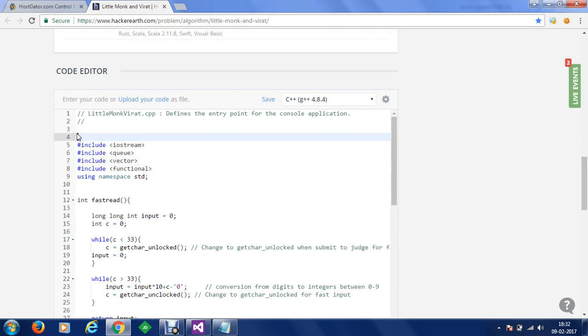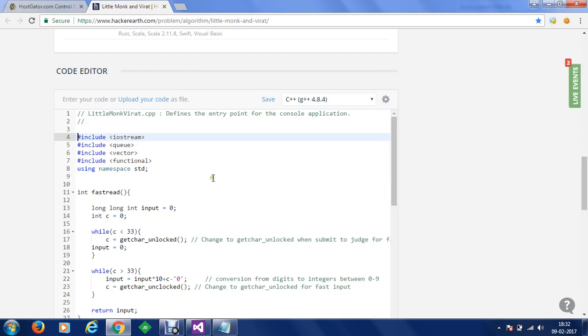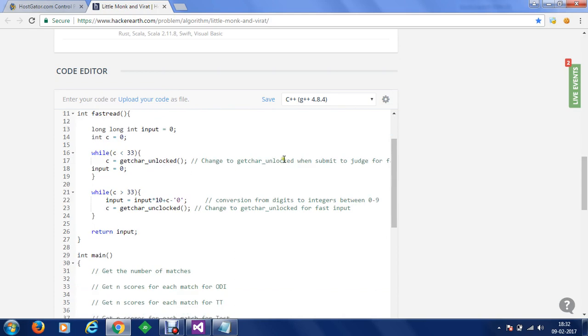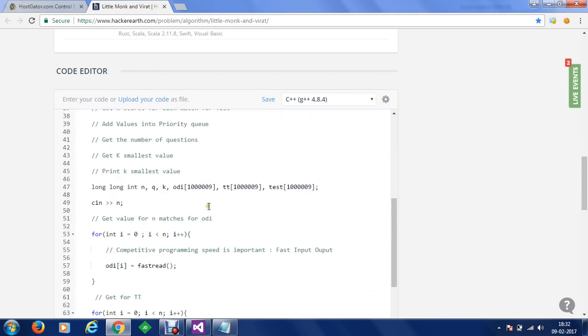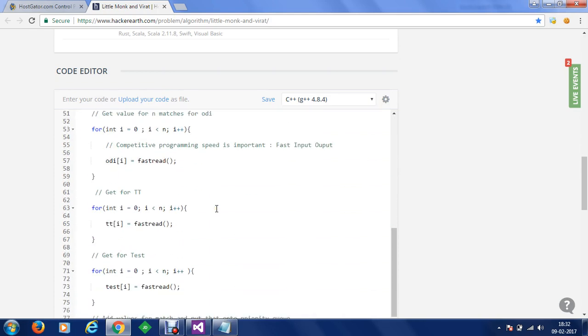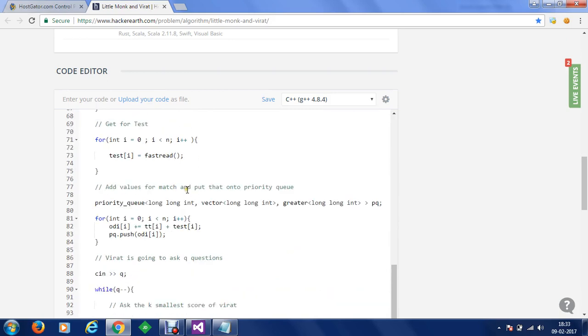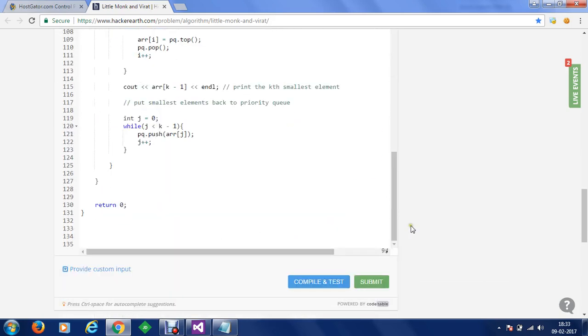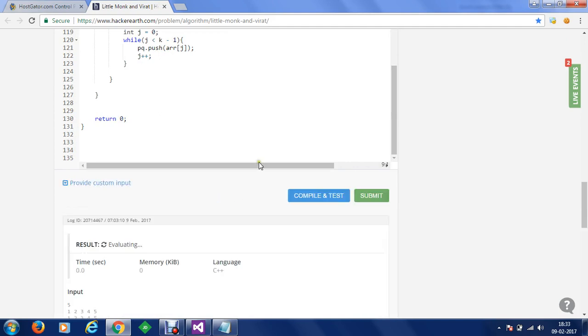This stdafx is required for Visual Studio, but not for the HackerEarth online judge compiler here. So we are going to take the C++ compiler. We have the namespaces, we have written all the code here, and now let's say we are going to test the program, and we have fast read, we did all the steps. Let's just compile and test.